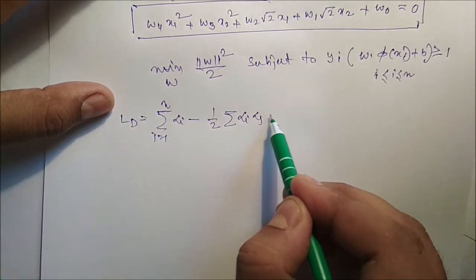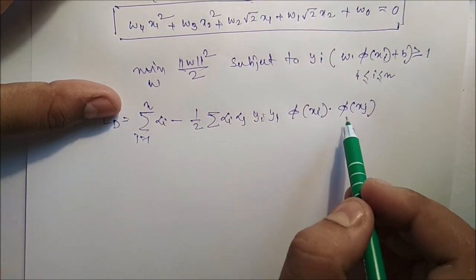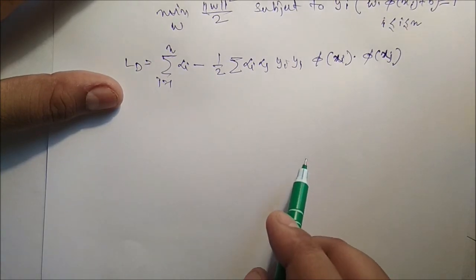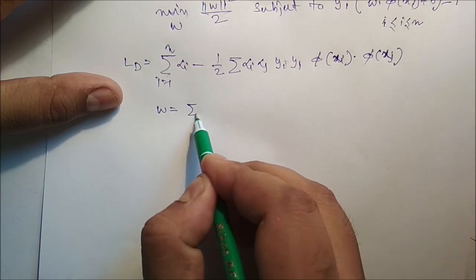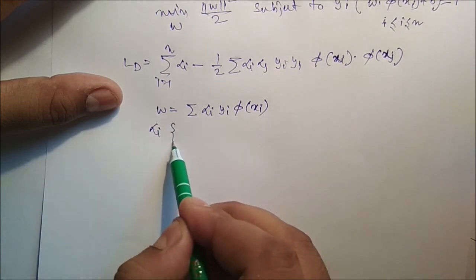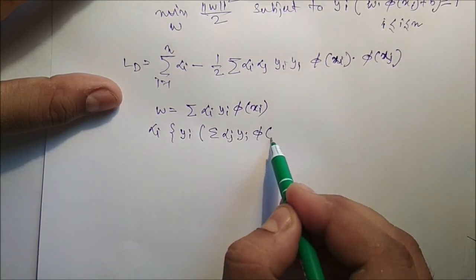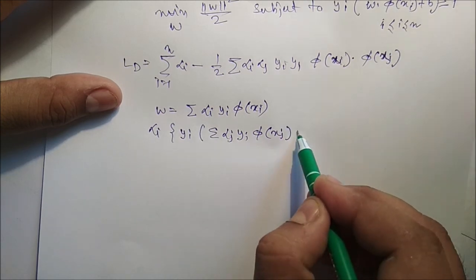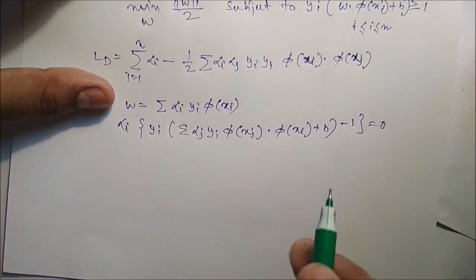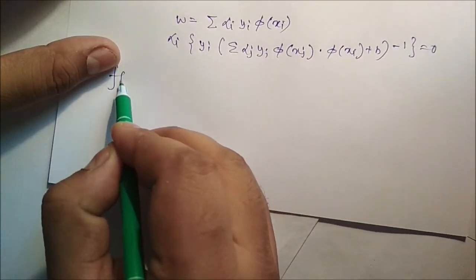So the dual has alpha i, alpha j, yi, yj, phi xi into phi xj, where xi and xj are both vectors, and w is the summation of alpha i yi phi xi. The constraint is yi times (summation of alpha j yj phi xj into phi xi, plus b) minus 1 is greater than or equal to 0. And new data can be identified this way.